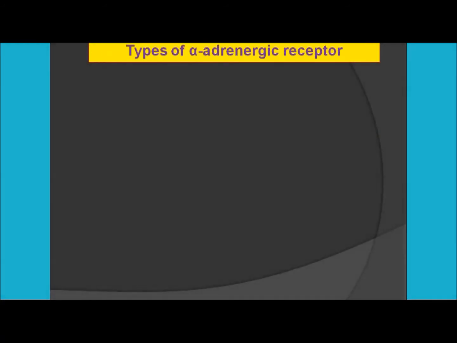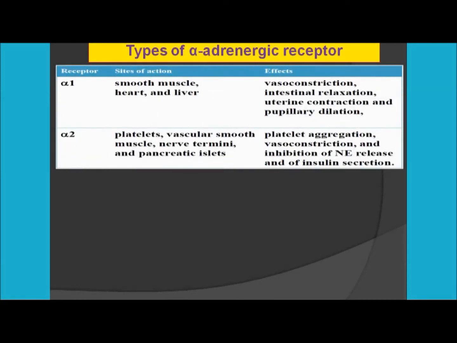Now, types of alpha adrenergic receptors. Basically we have two types, alpha 1 and alpha 2. The alpha 1 adrenergic receptors are generally found in the smooth muscles, heart and liver, and their effects are vasoconstriction, intestinal relaxation, uterine constriction and pupillary dilation.